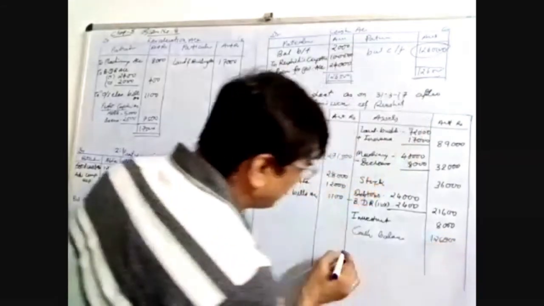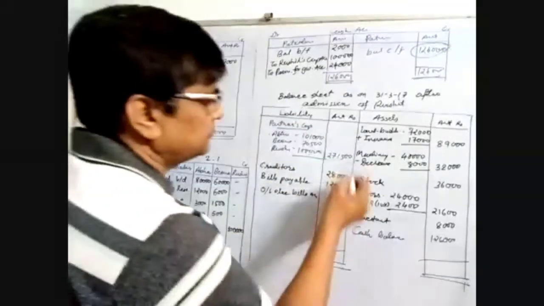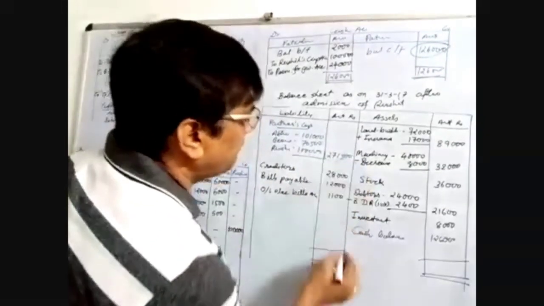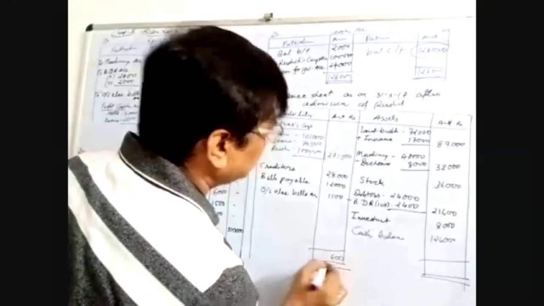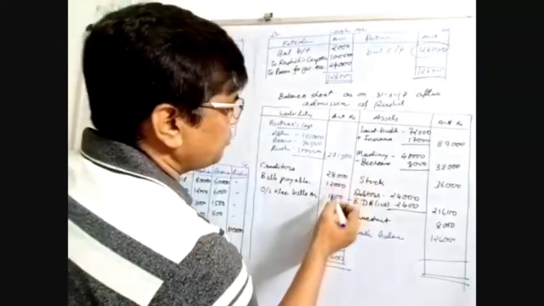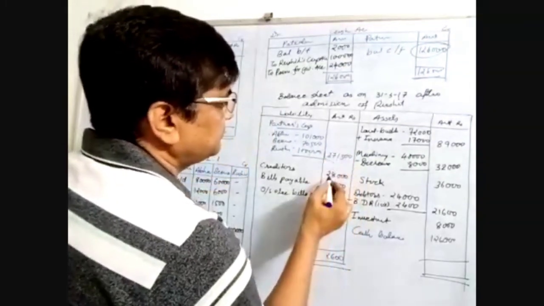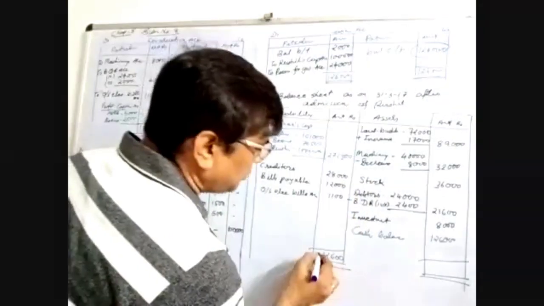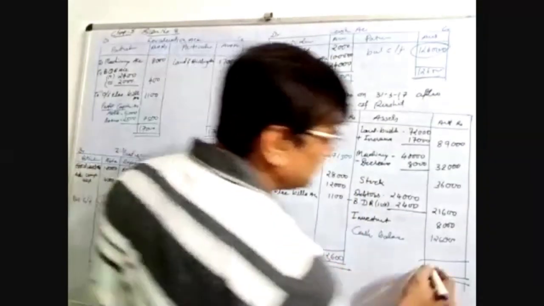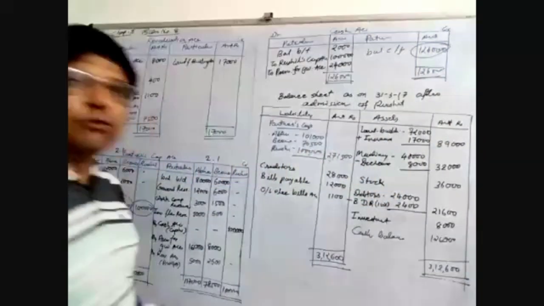Now total both sides and you get your total tallied. Make the total: 5, 16, 112, 718, 3,12,600. Like that, we have to do the sum.